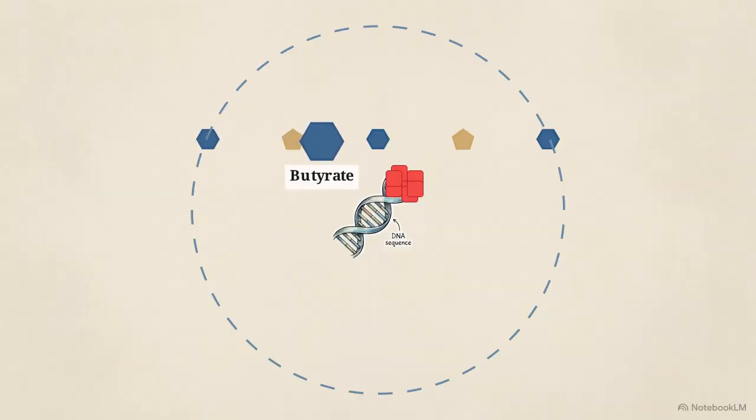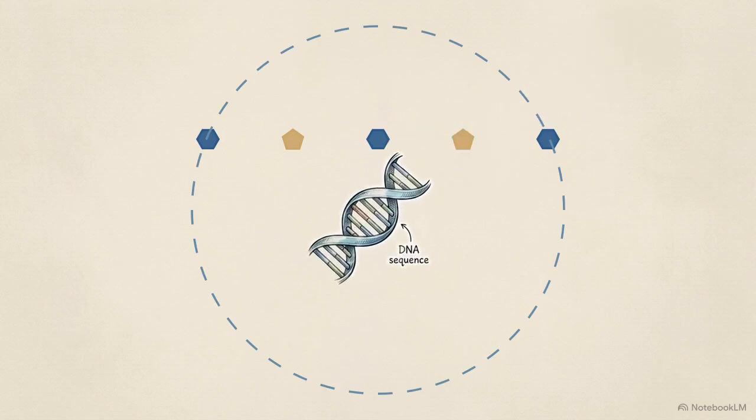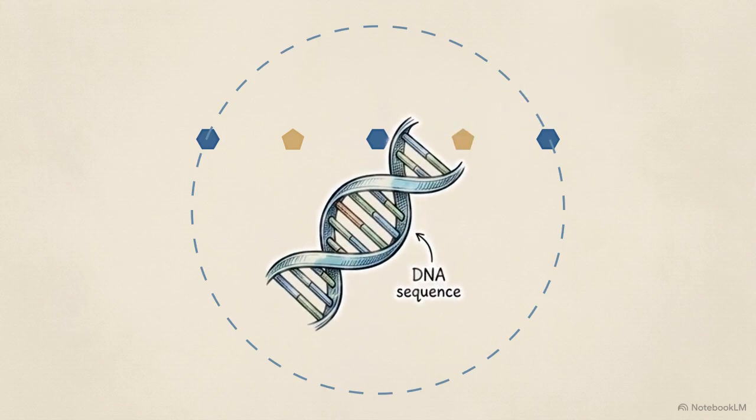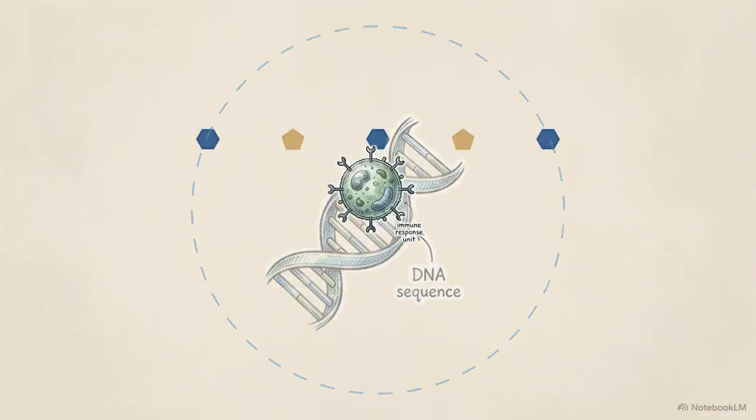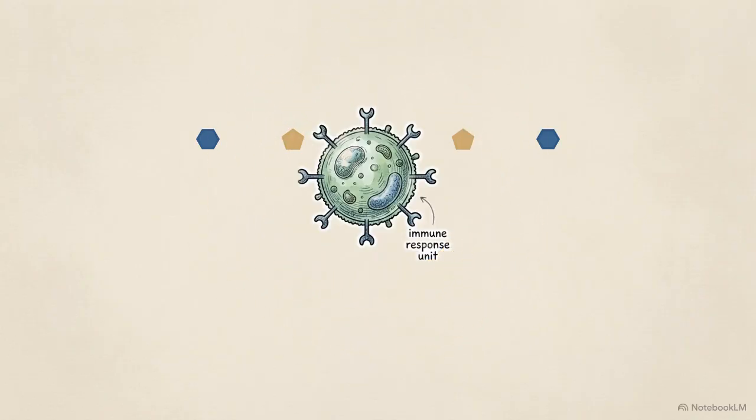On a deeper level, butyrate acts as a histone deacetylase inhibitor. It penetrates the cell to block the HDAC enzyme, which causes host DNA to unspool. This epigenetic shift promotes the differentiation of regulatory T cells, directly altering the host's immune tolerance.